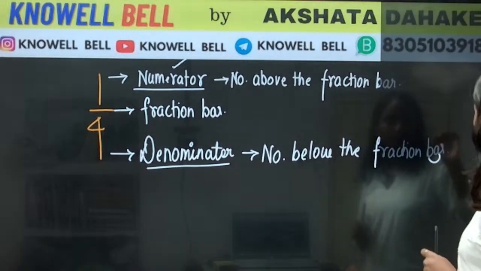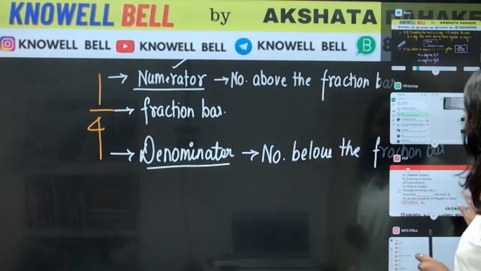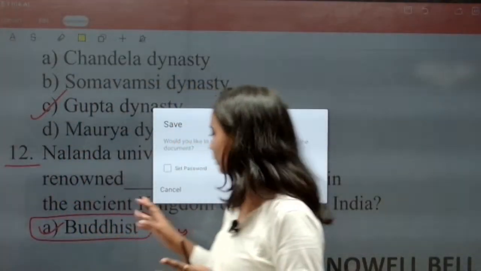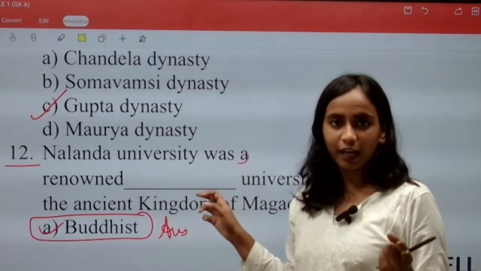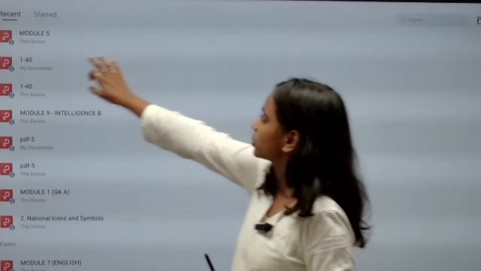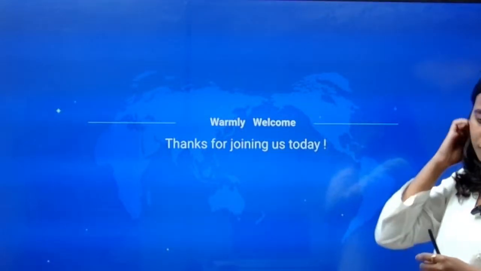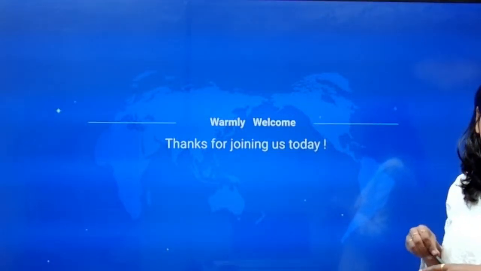Up to now, whatever we have discussed, we will solve the questions based on this. We have not discussed much yet, but whatever questions can be made from what we have discussed, we are going to solve all those questions. Yes, the denominator is always present below the fraction. Correct.